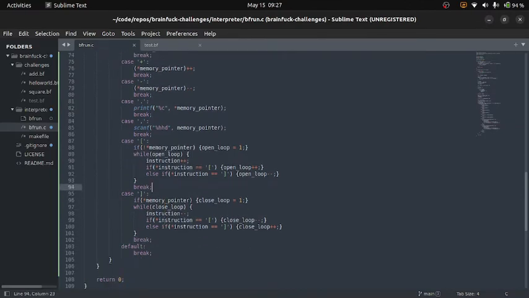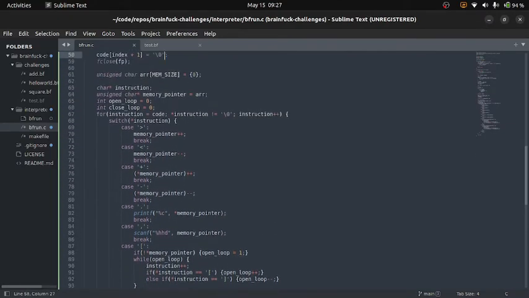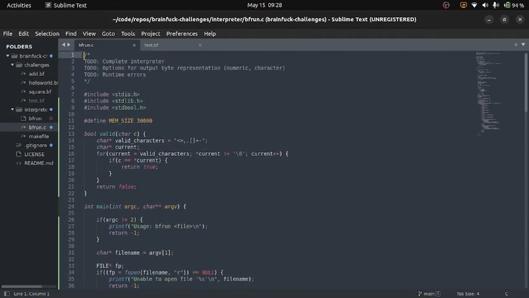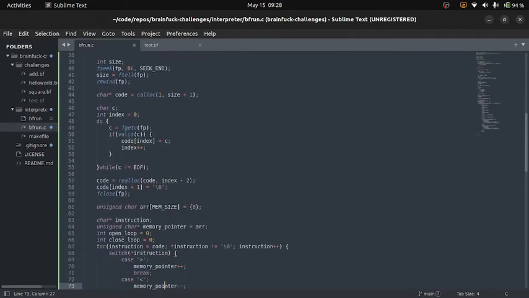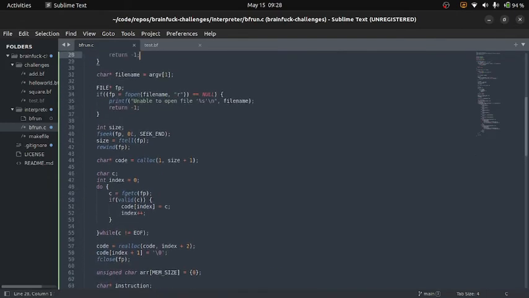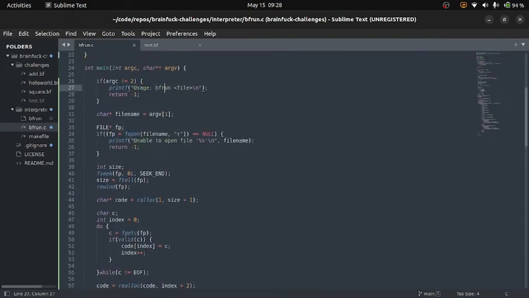So the last thing we're going to do, well, not the last thing, we're going to see if we have time for our runtime errors, but let's include some options. So we'll go ahead and say, okay, so we are definitely going to argc - 1. That will get us our file name, and less than 2, or argc is greater than 3.